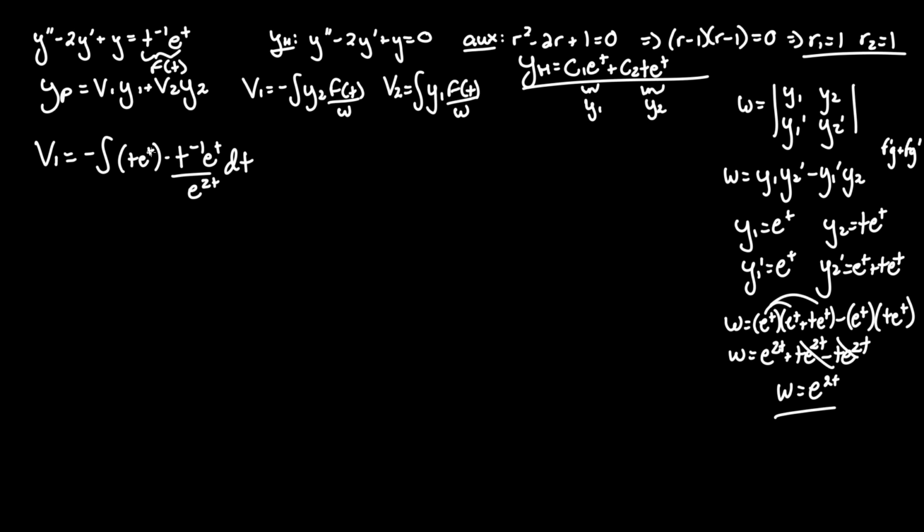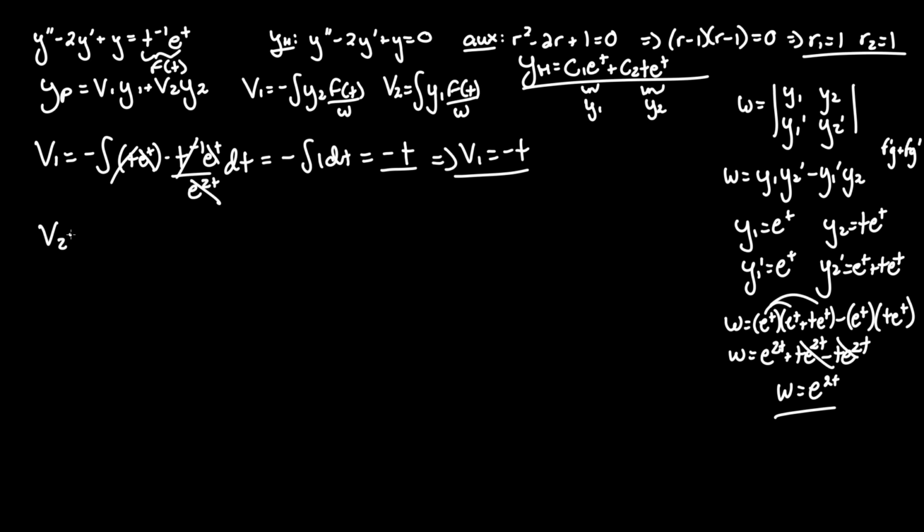You can see e^t on the numerator times e^t is e^(2t), and that can actually cancel the denominator e^(2t). And also t times t^(-1) are inverses of each other, so they cancel to be 1. So we're left with negative integral of 1 dt, and with respect to t, that's just negative t. So v1 equals negative t.